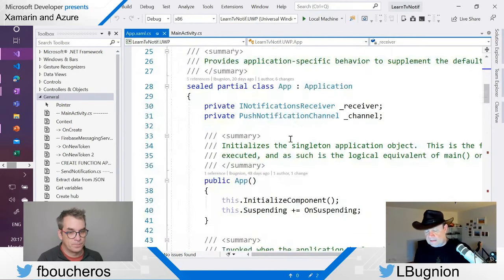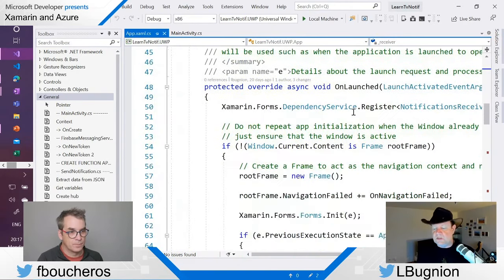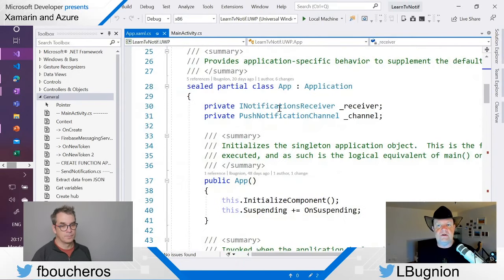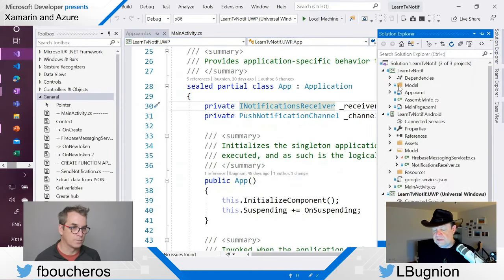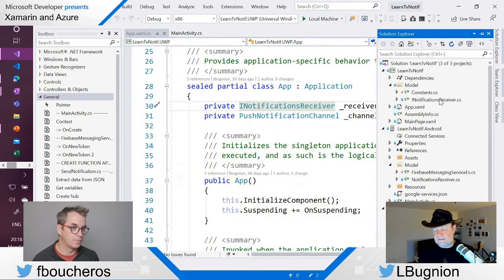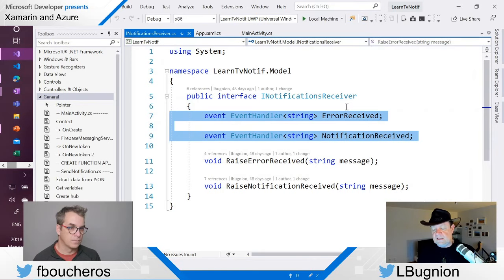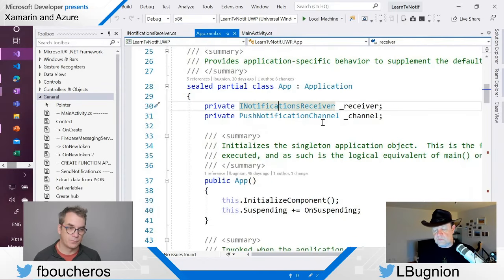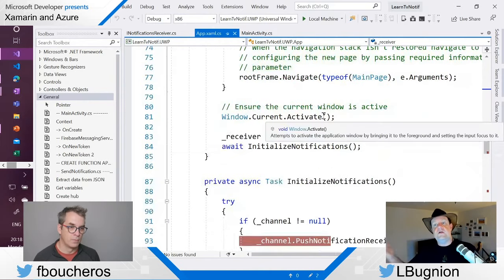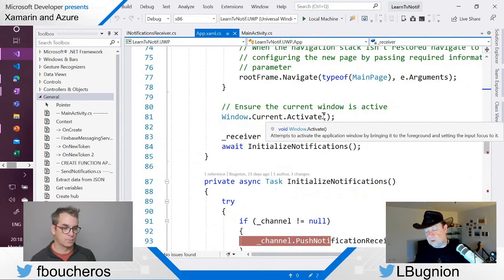Then we abstracted the differences between Windows and Android by creating an INotificationReceiver. It's an interface that lives in the shared project code and defines some events. In Android, we have one implementation of that notification receiver, and we also have one in Windows. This is what we are going to use to transmit the notification that we receive natively in Windows and in Android to the shared code project, so that they can be handled and displayed to the user. So that's kind of where we are now.